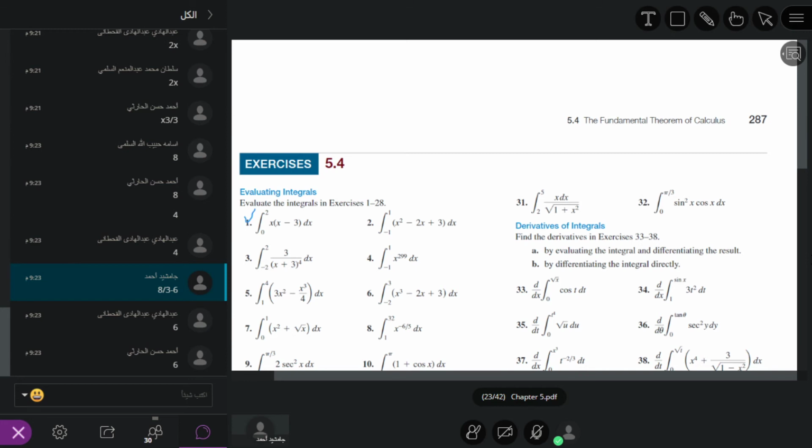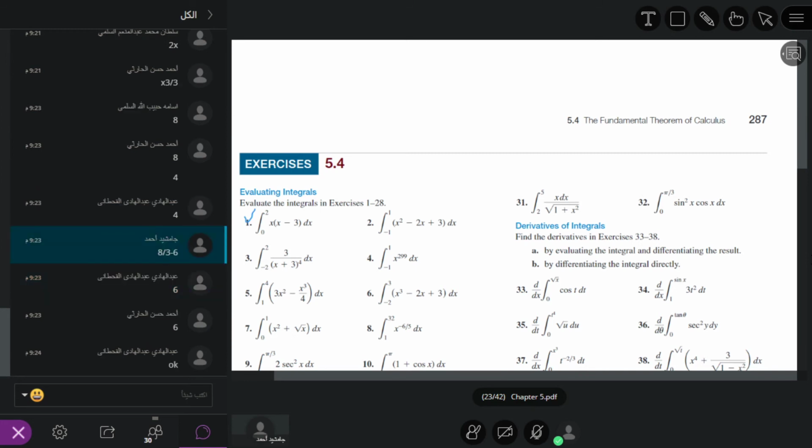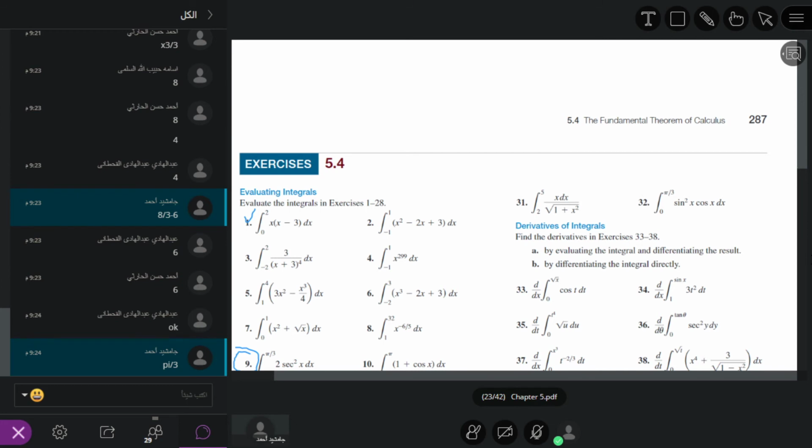So now solve question number 9. What is the antiderivative of sec square? First, for question 9, what is the upper limit? Student, what is the upper limit? Pi by 3. Pi by 3 means 60 degrees. Pi by 3 is the upper limit. What is the lower limit? 0.